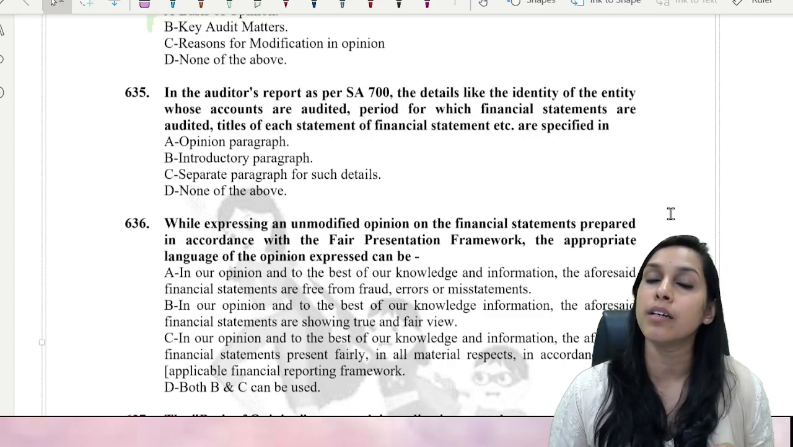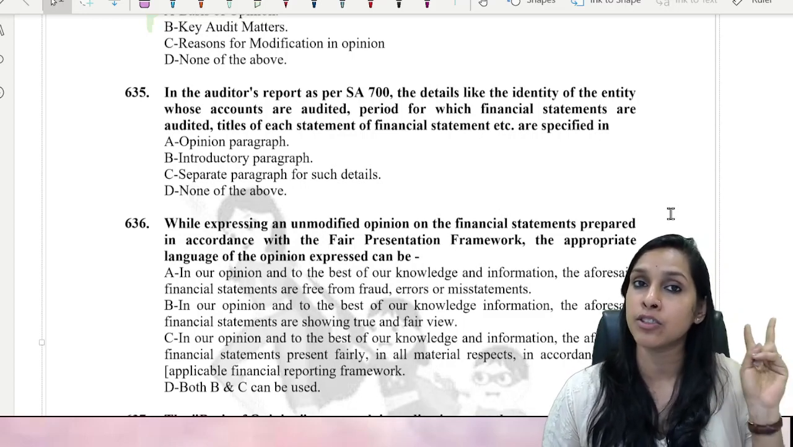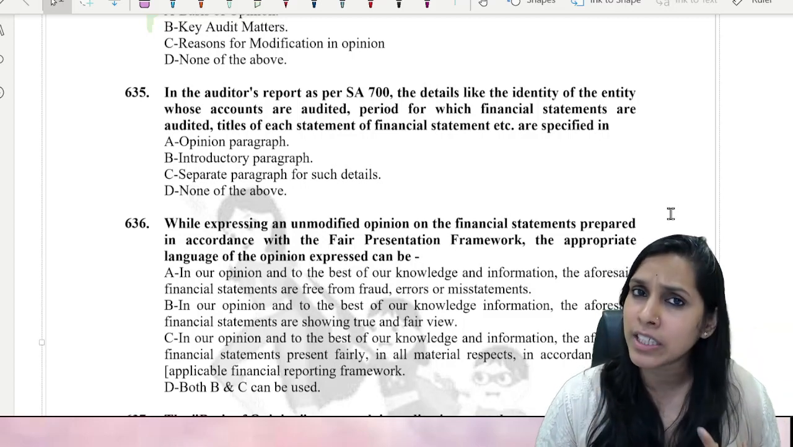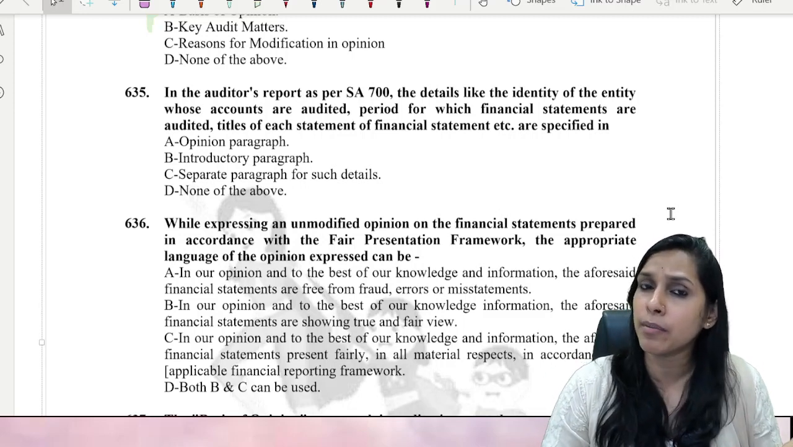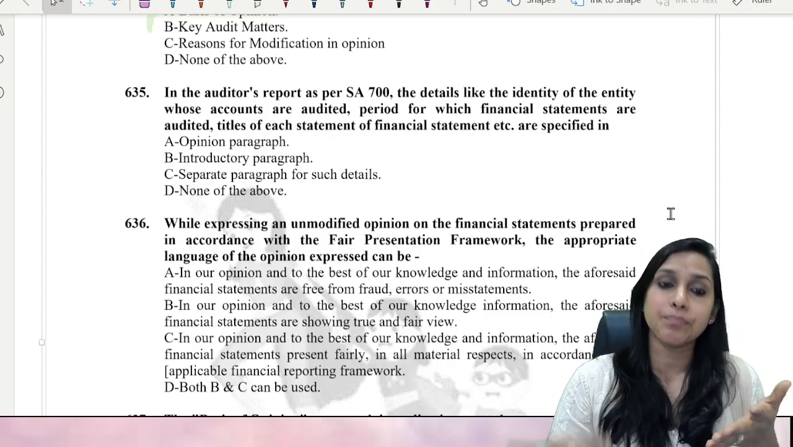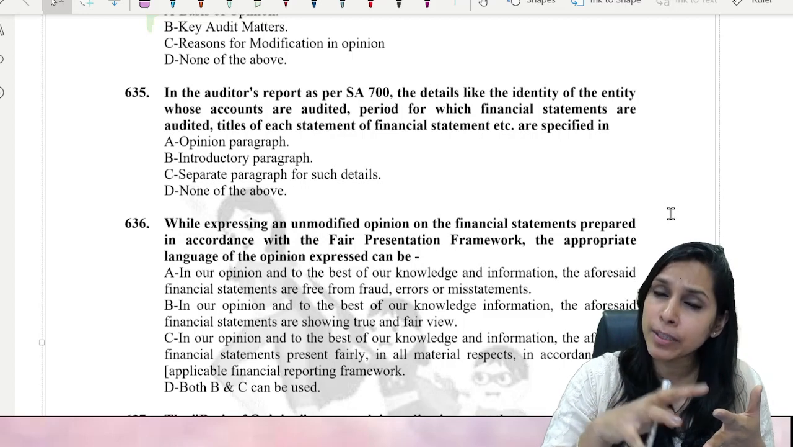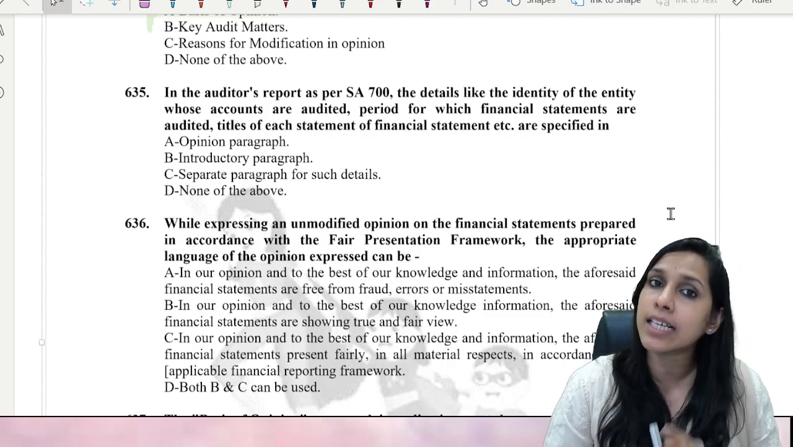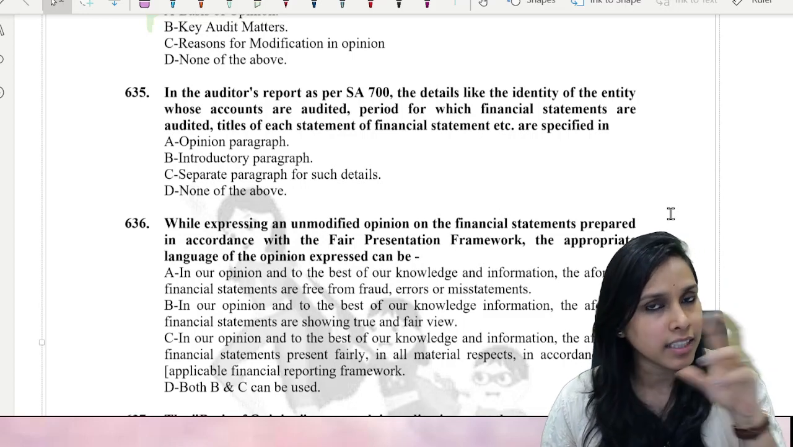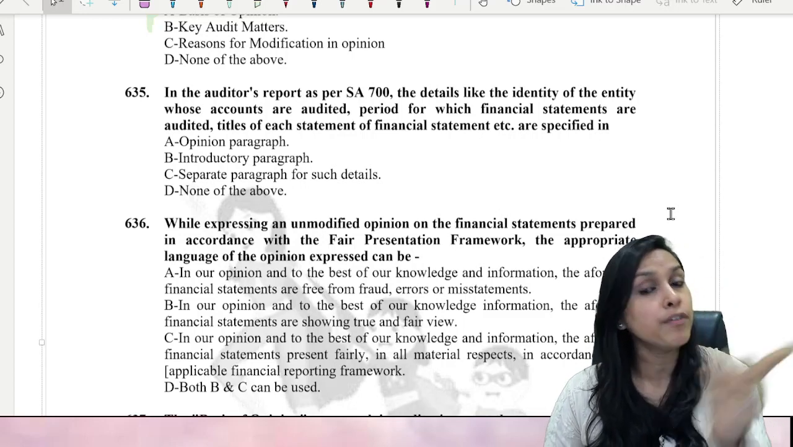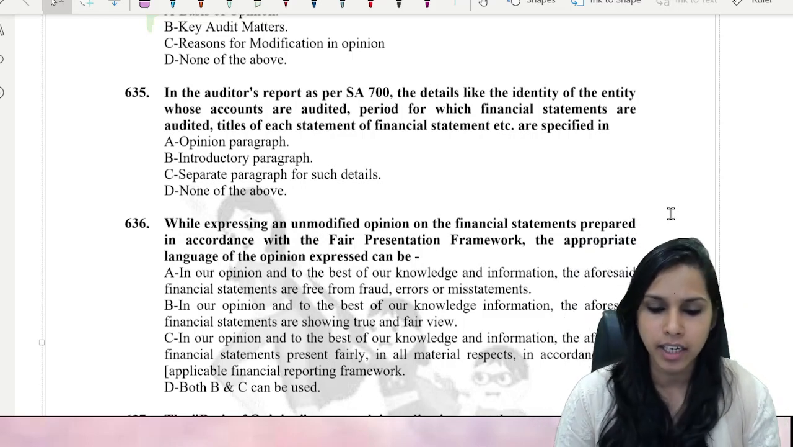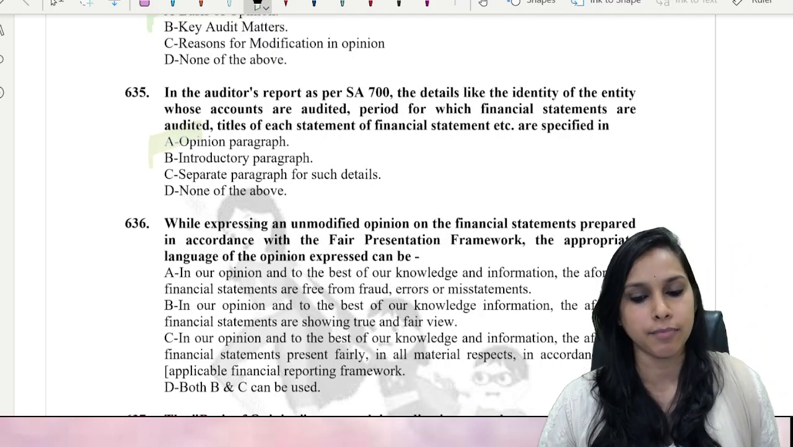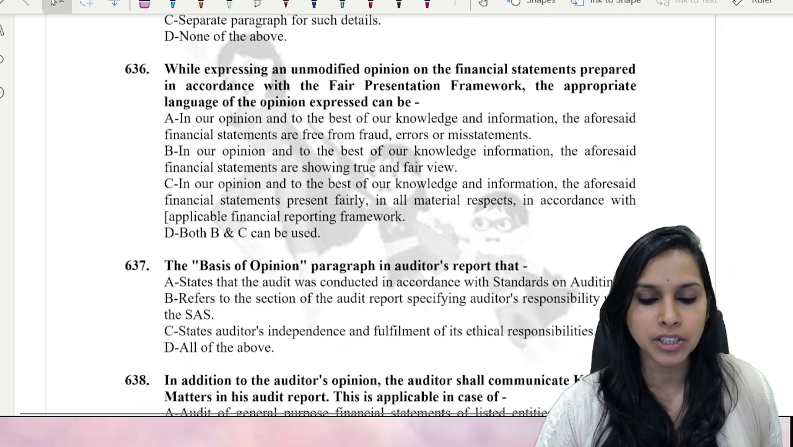If you remember, opinion para is split into 2 parts, para 1 and para 2. Para 1 speaks about the name of the entity you are going to audit, what you are going to perform on the financial statements, which is audit, what the constituents of financial statements would be, and what date and period is covered in this particular audit. The entire thing is given in para 1 of the opinion para. So this is a part of the opinion paragraph, my dear friends. Further, question 636.